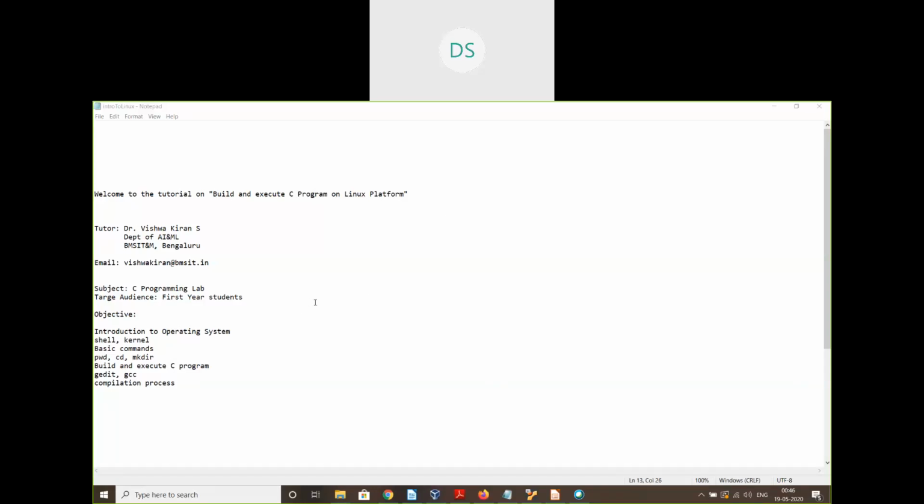So the objective of this session is to introduce the participants to the operating system and basic commands related to building and executing a C program on the Linux platform. Finally, I will introduce the participants to the compilation process, that is, how a .c file gets converted into an executable file. So now we move on to the operating system.